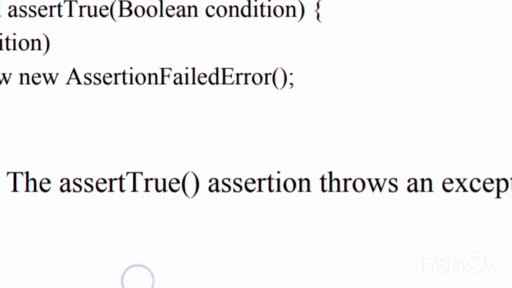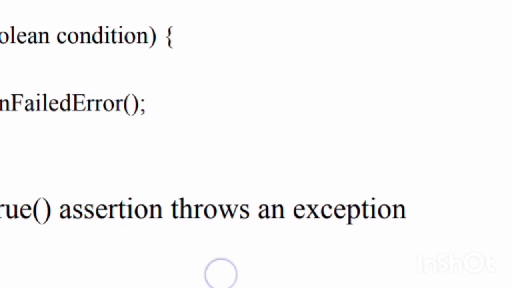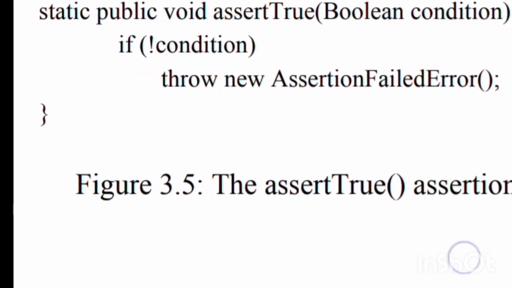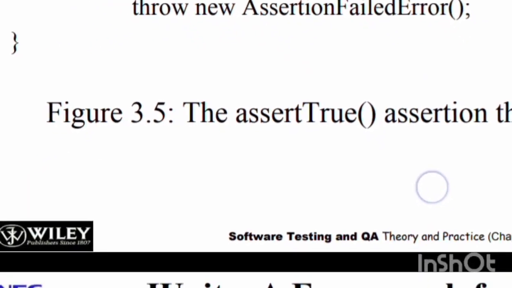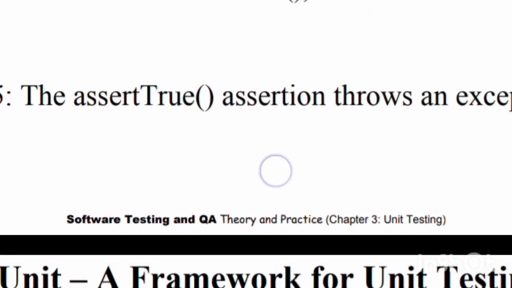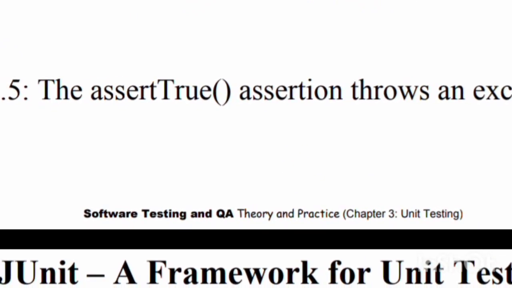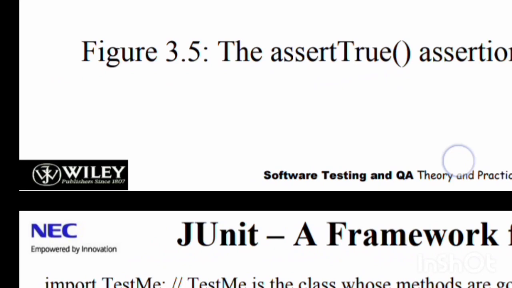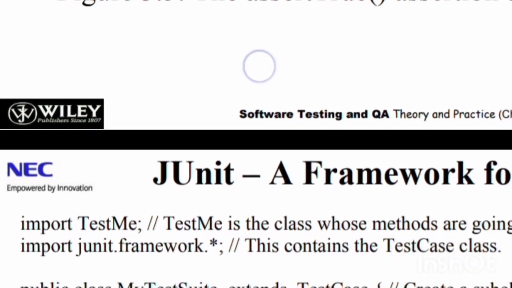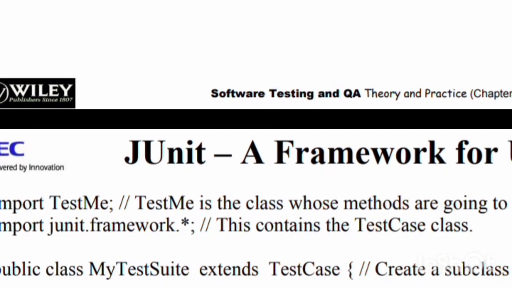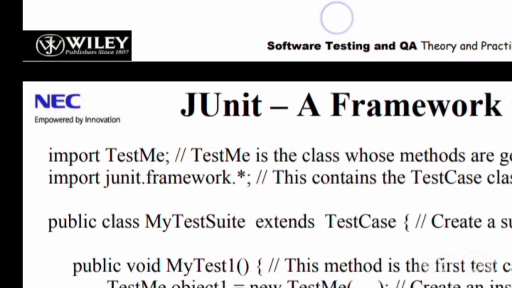JUnit.framework.AssertionFailedError: expected. Note that only failed tests are reported. The following shows how assertTrue works. Static public void assertTrue: if not condition, throw new AssertionFailedError.